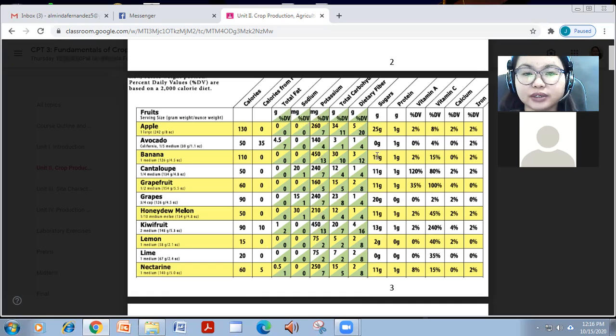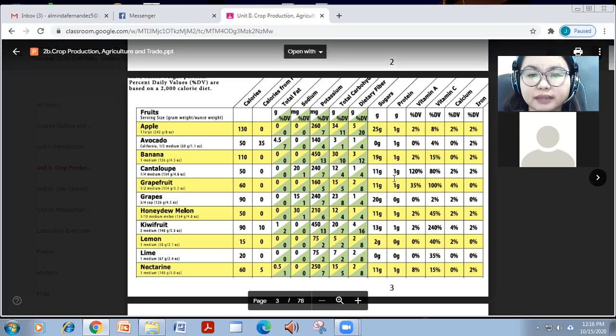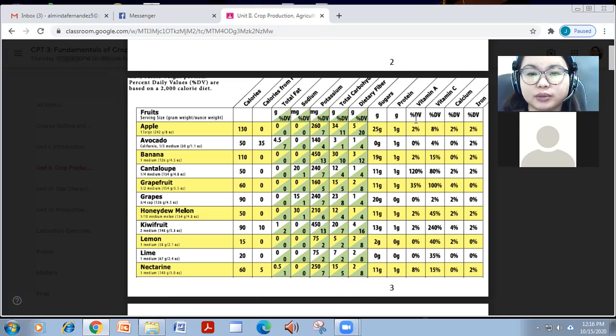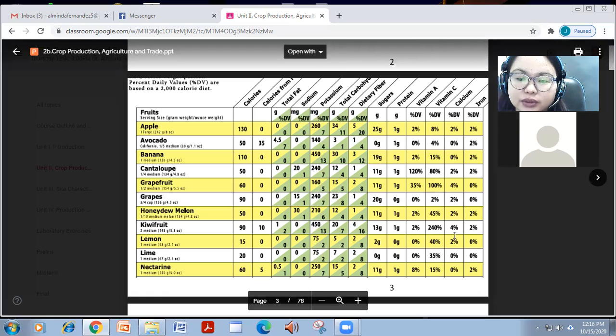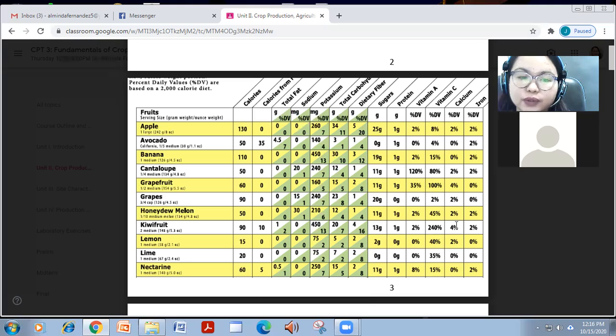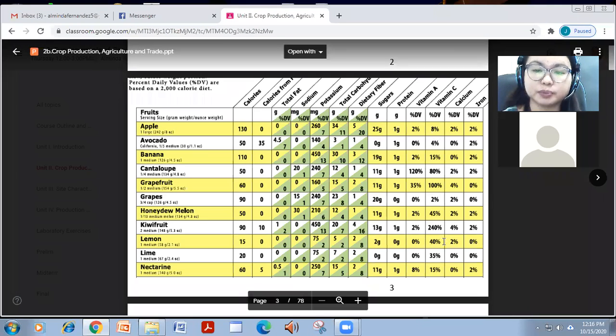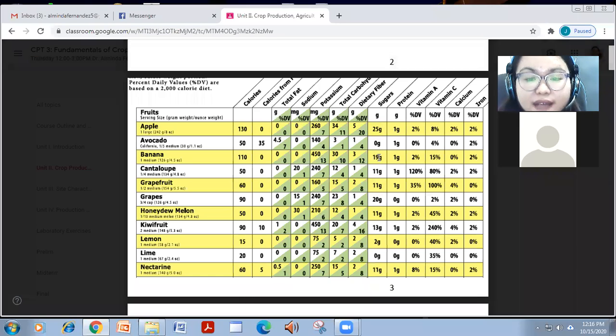Aside from that, you also have protein content, but it ranges from 0 to 1. We also have calcium, which is also important, and you can see kiwi has 4%, while iron is almost 2% on almost all fruits. Also take note that in terms of sugar content, it doesn't mean that these fruits don't have any sugar. They still have sugar, like 25 grams for apple, and for grapes 20 grams.